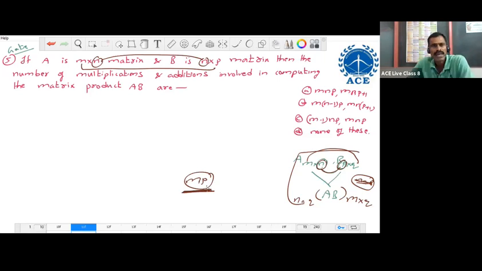we require some calculations. The calculations will involve both products and sums only. We require the number of product operations and the number of addition operations. So for this problem, because we are given a general order, let us consider a particular order and try to find the number of multiplications and additions for a particular order matrix. After that, we generalize directly for any order.